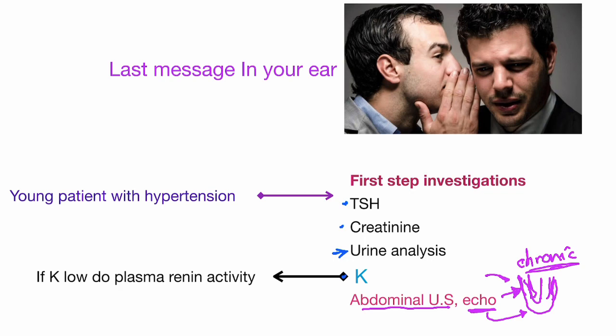If a young patient comes with hypertension, I will do abdominal ultrasound, echo, and also blood tests like TSH, creatinine, potassium, and urine analysis. If potassium is low, I will do renin. If renin is high, that means renal stenosis. If renin is low or normal, I will do aldosterone to confirm other diagnoses.